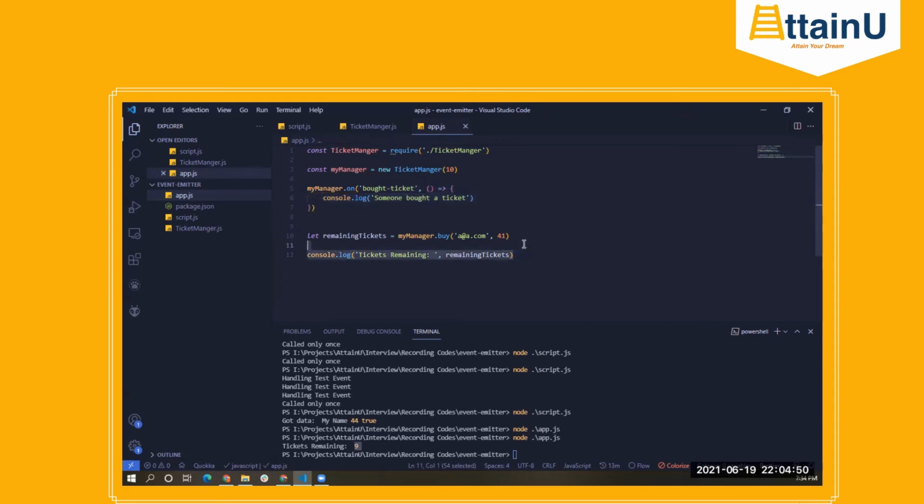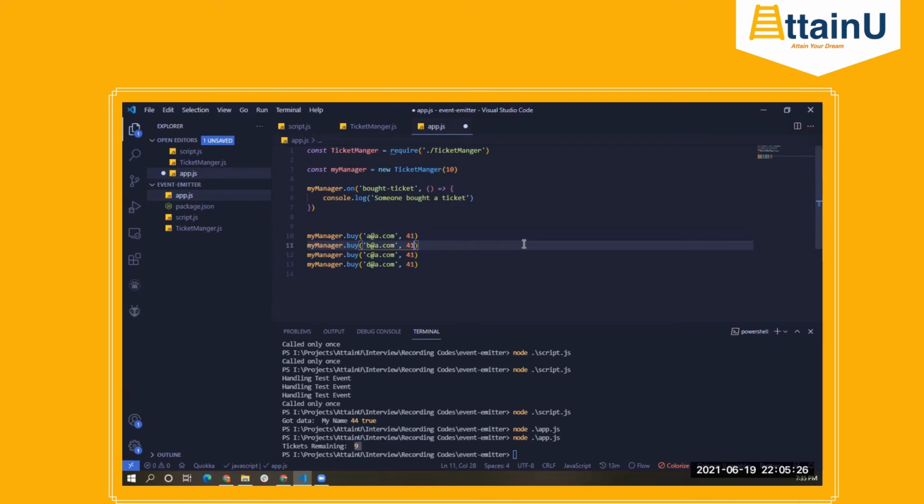So now we can just remove this. And let's just call myManager.buy multiple times. So let's say this was a@a.com, this was a@b.com, this is, let's say, C, this is D. So we have A, B, C, D, so four different persons with different email IDs.